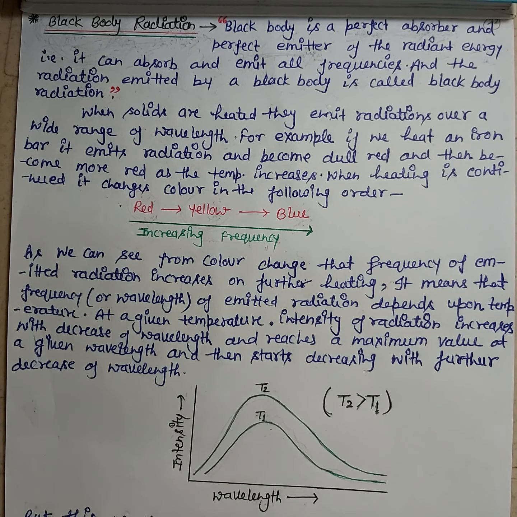So we can draw a graph between intensity of radiation and wavelength. Here I have shown the graph between intensity and wavelength.